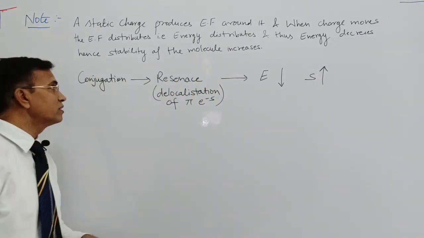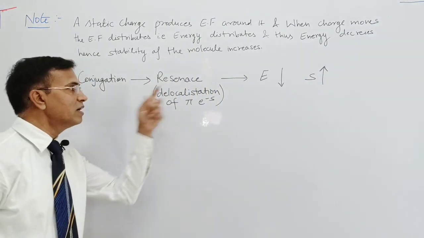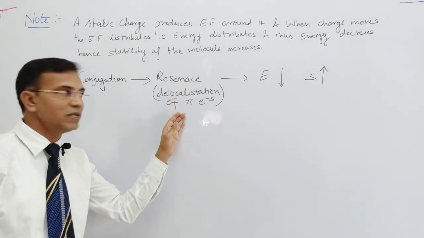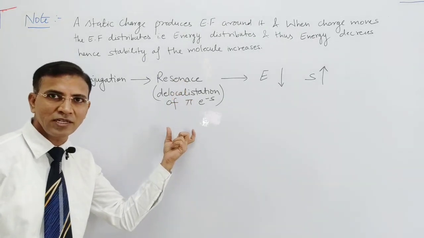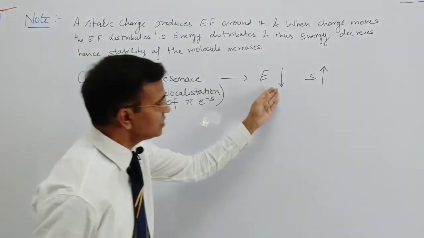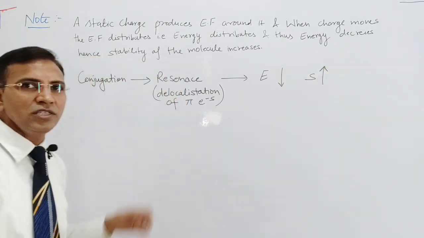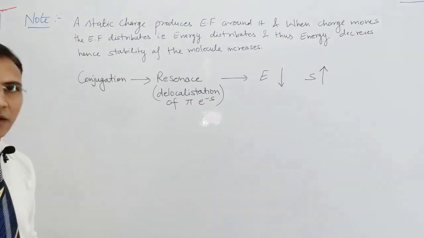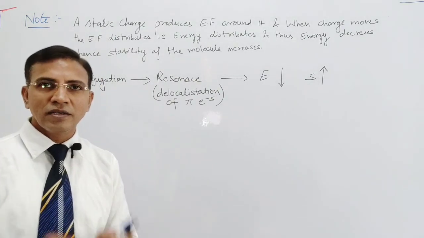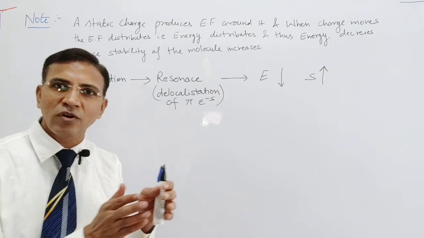So this is in short: because of the conjugation, the resonance takes place, that means the delocalization of pi electrons takes place, and hence the energy decreases and the stability of the molecule increases, right? This is the phenomenon. Now move to the necessary conditions for the conjugation.